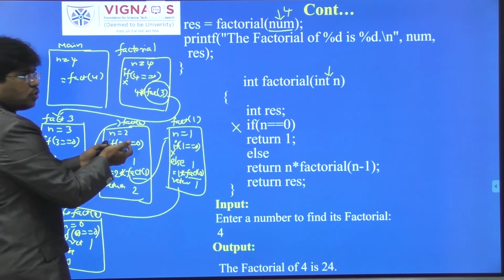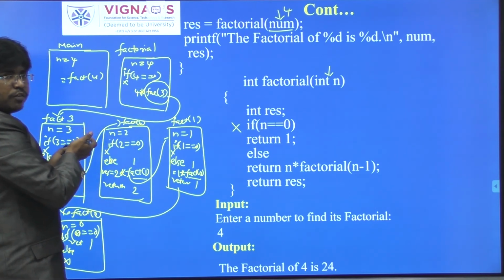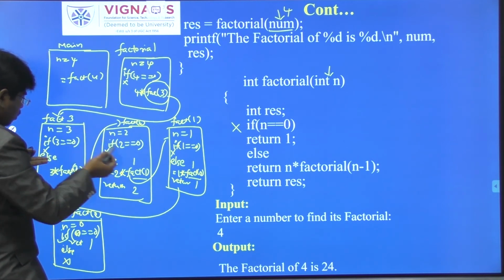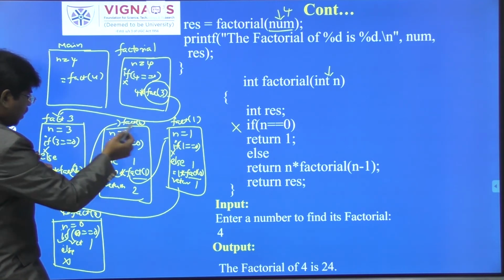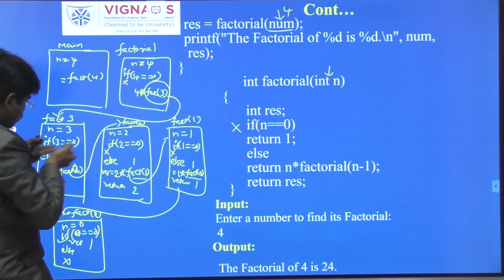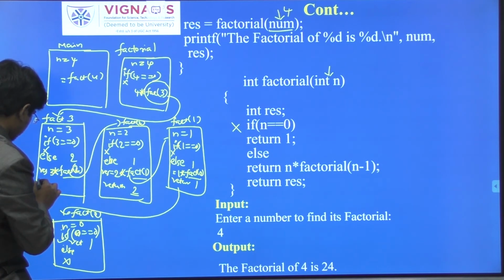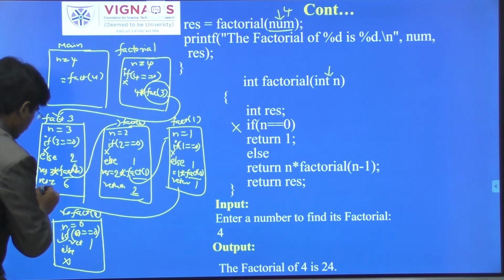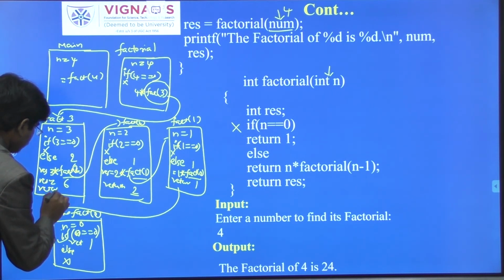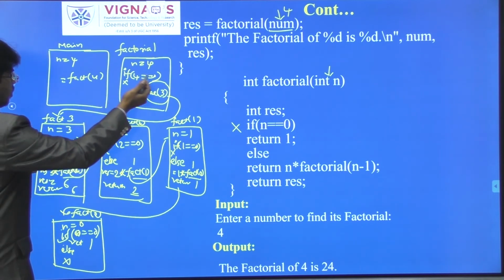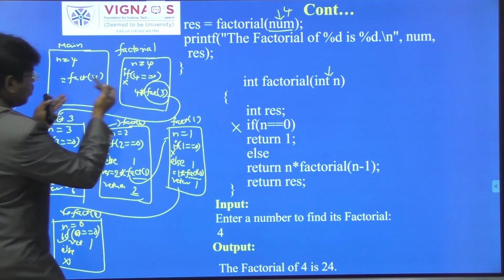2 will be given back to where? This function is called by this function, so whatever return value is coming has to return to this function only. So it returns 2. Now what is the value here? 2. So now res equal to 3 into 2. What is the value? 6. So I am returning 6 here. Return 6. From where to where does this have to return? Again this function is called by this one, so the 6 will be returned to here only.